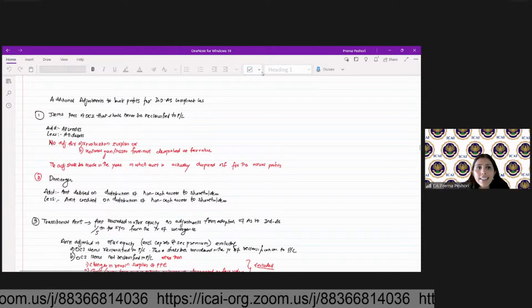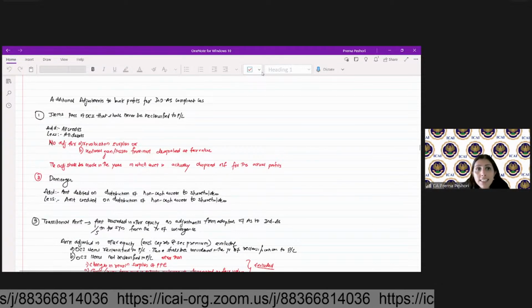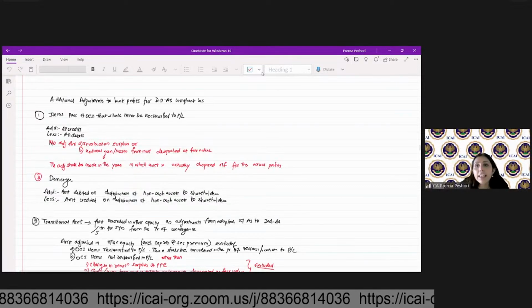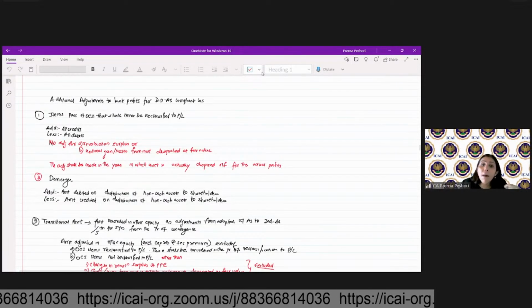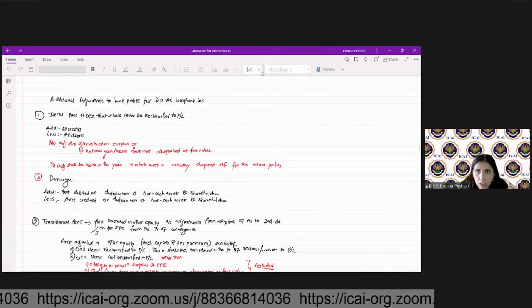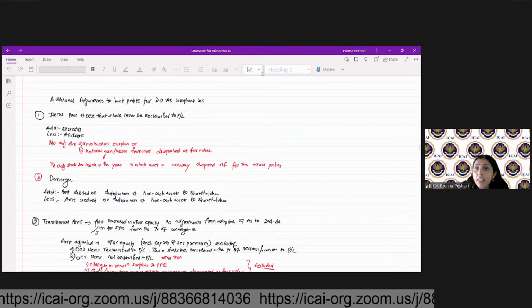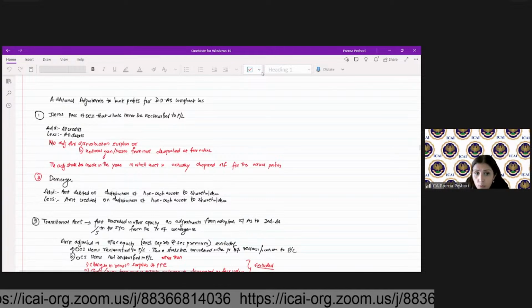So OCI is basically all the revenue, expenses, gains and losses that are yet to be realized and therefore are not recorded as a part of the profit and loss account. So OCI items which are there are not recorded in the profit and loss account.